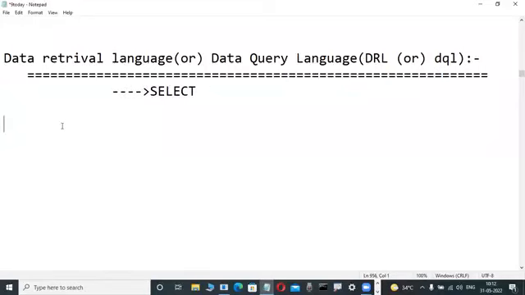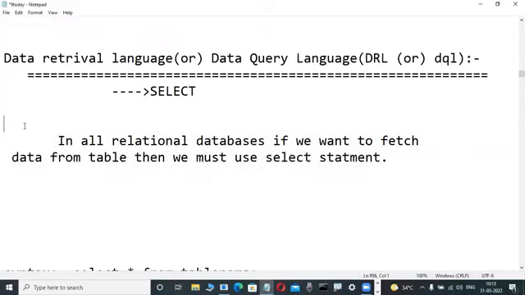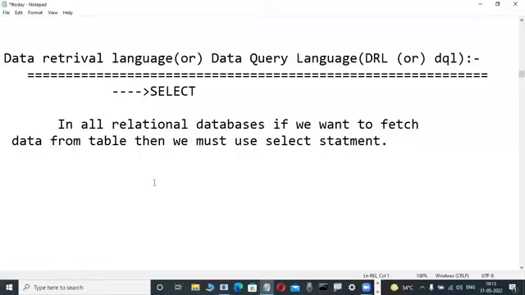Write some theory. In all relational databases, if you want to fetch data from a table, fetch means retrieve, then we must use a select statement.